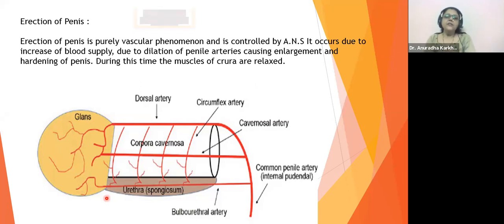So they are saying during this time the muscles of crura are relaxed. Because they are relaxed, blood can enter. If they were contracted, blood could not enter.